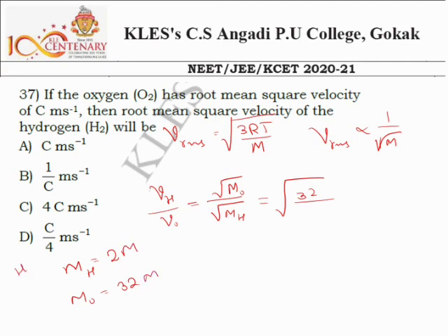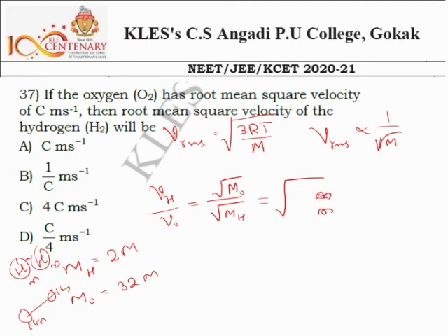Each atom of hydrogen has mass m, so the total hydrogen molecule has 2m mass. Similarly, oxygen has 16m, and another oxygen also has 16m, and combined they form the oxygen molecule. So that's why 32m, and for hydrogen it is 2m.